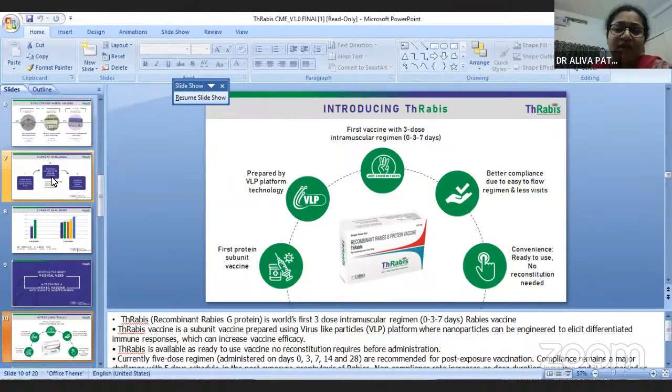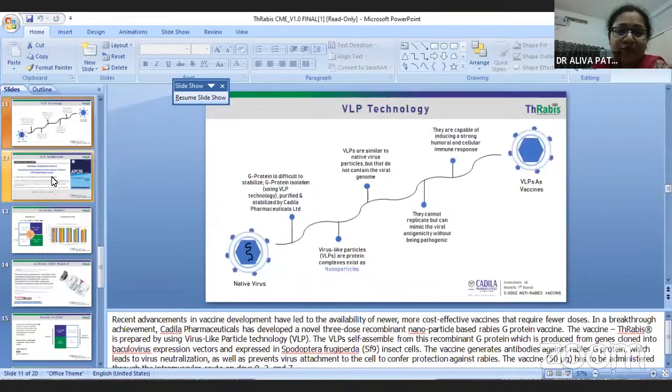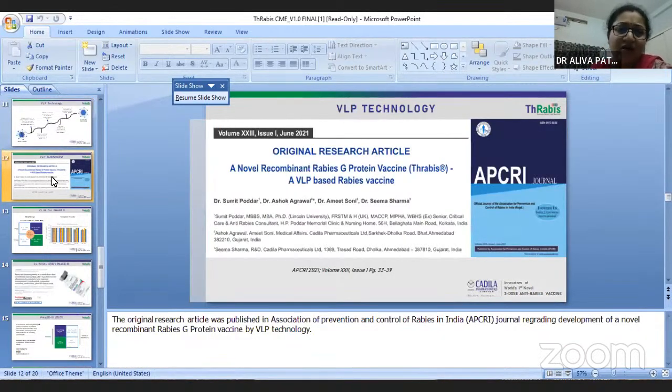Many studies show that the phase 3 trial has been done, and they are now doing the phase 4 marketing phase. Thabis is available as a ready-to-use vaccine. No reconstitution is required. Currently, we can replace the 5-dose regimen with Thabis so that compliance will be better. So this is the technology, how VLP G protein isolation is done, and they are capable of inducing a strong humoral and cellular immune response. Then various studies are there, like Dr. Sumit Poddar, who is the president of our APCRI, has given a research article.